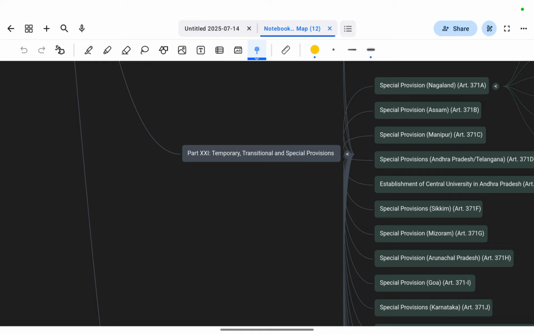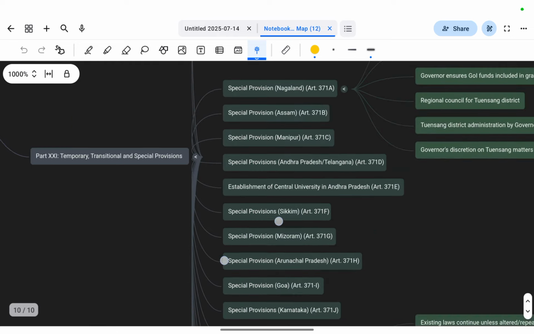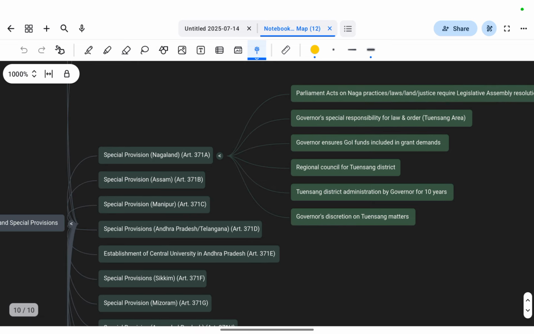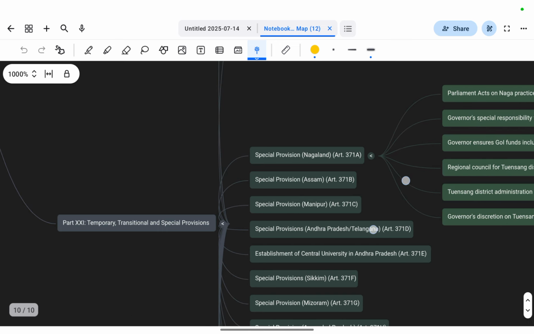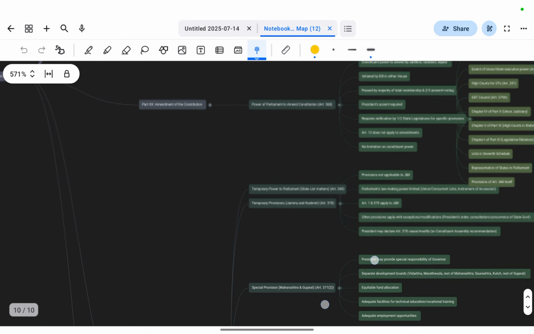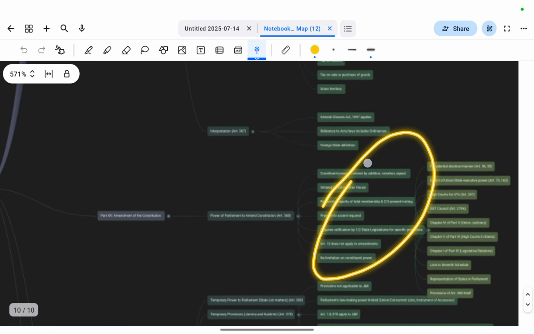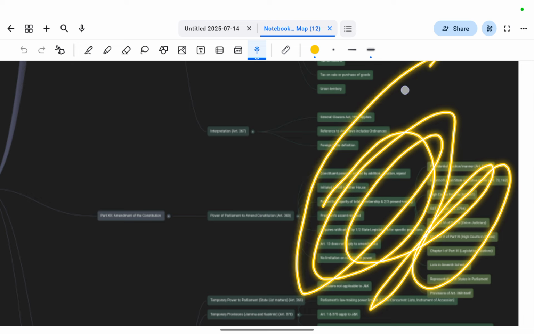That is because we have a lack of knowledge about the articles, and a lack of notes required for last minute revision, because polity has a lot of articles, and you have to remember all of them, because they can be asked in one form or another. Like we provided you some description, and a question can be asked about this description also. So that is why it took me a lot of time to create the mind map on these things. You can see the hard work that I have put into this mind map.